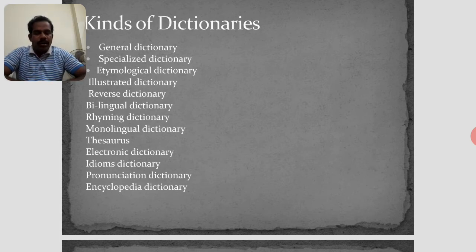However, etymological dictionaries are exclusively designed for providing etymological information, how a word originated and how it changed. For example, the word bandicoot, how it came into our dictionaries.